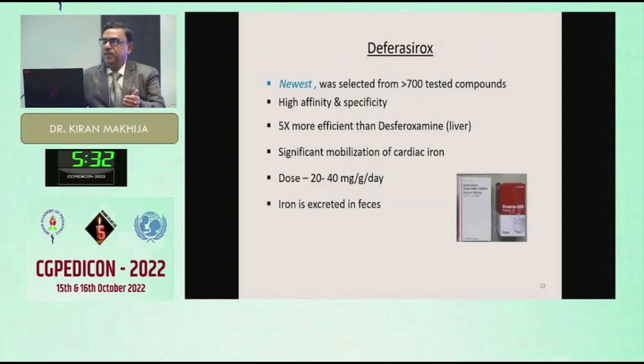Among more than 700 tested compounds, it was selected. It is 5 times more efficient than the first drug in the liver only, not in the heart or other places. The dose is the same, 20 to 40 milligram, and iron is excreted in the feces. It is available with various names in the market. This Desirox is there, Asunra is there,